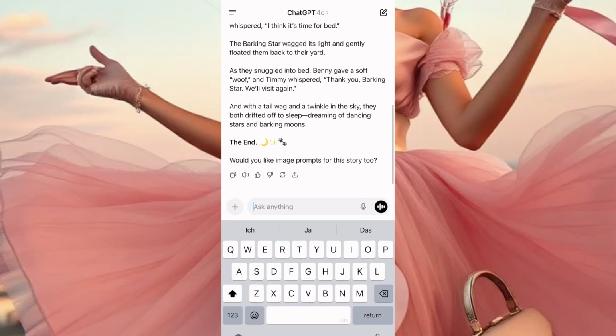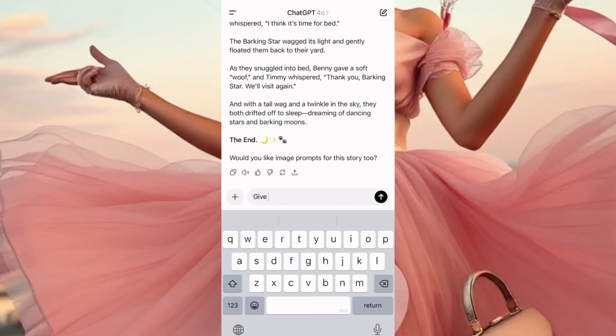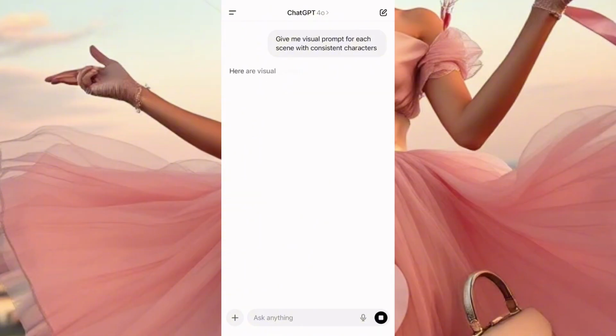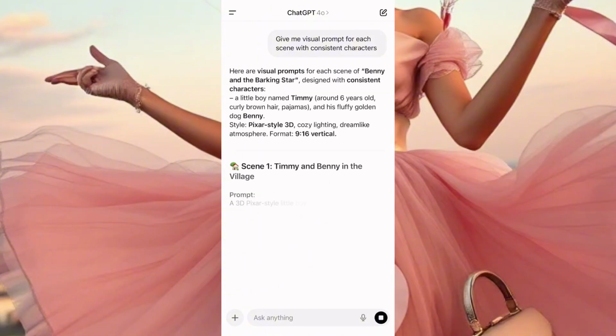Now the next thing you need to do is you say, give me visual prompt. That's it. Give me visual prompt for each scene with consistent character. Now, this is the next step. You click. You wait for them to give you with consistent character.